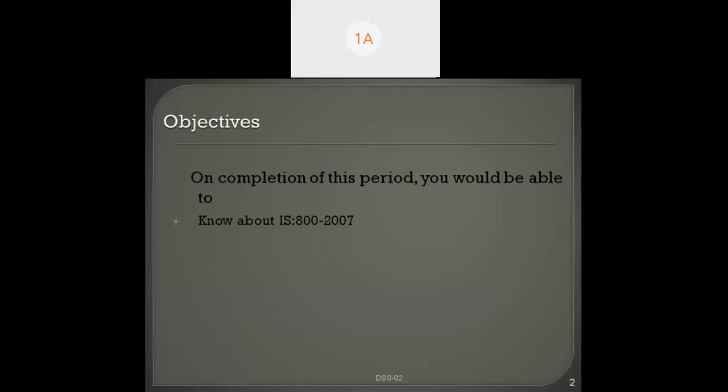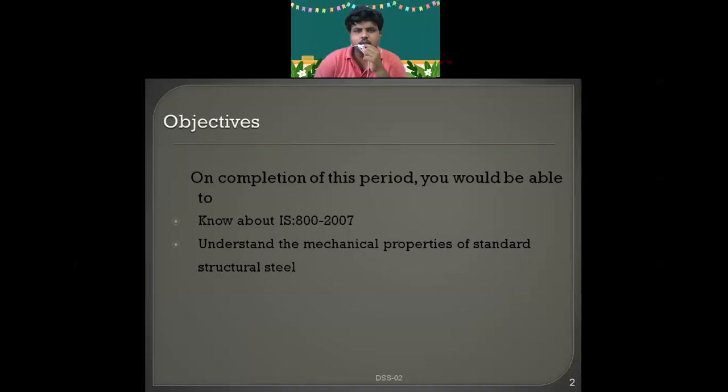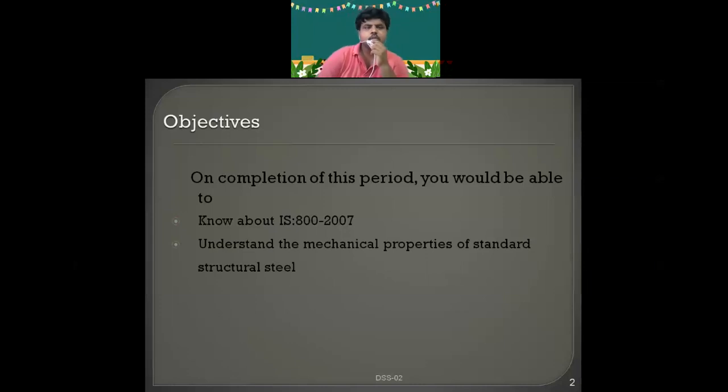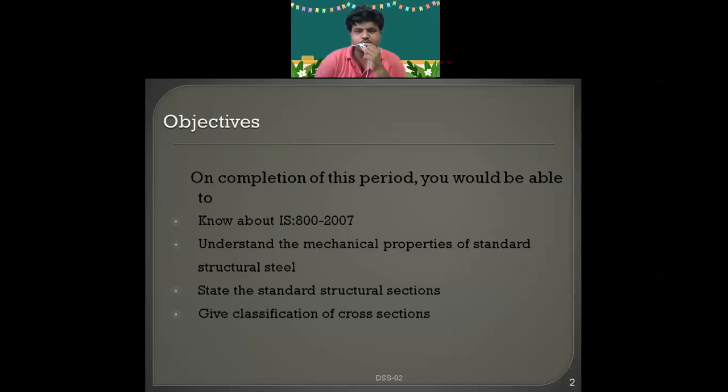Now we are going to learn about IS 800 2007, and the mechanical properties, structural sections, and classification of cross sections.